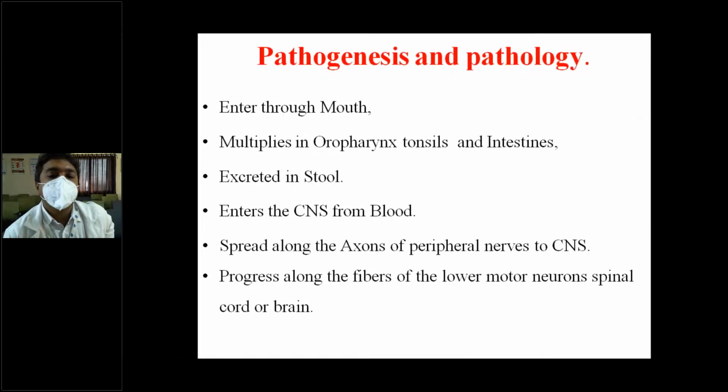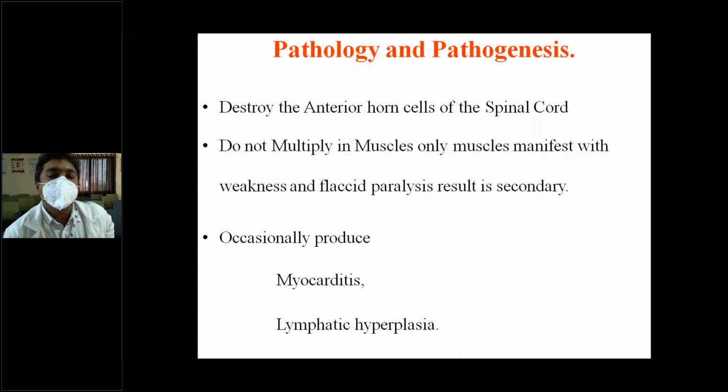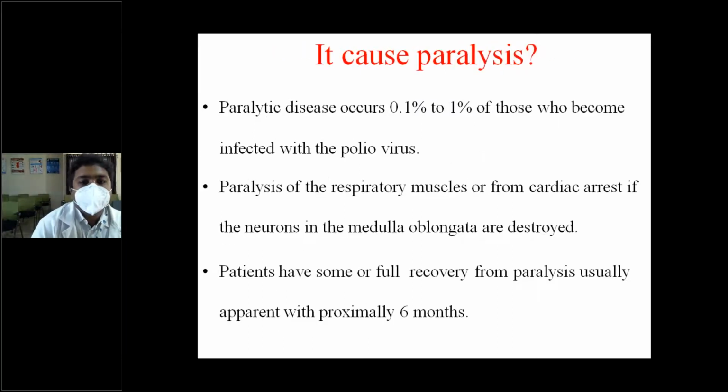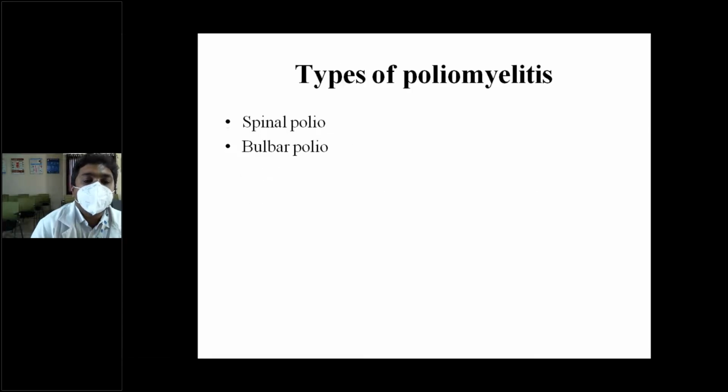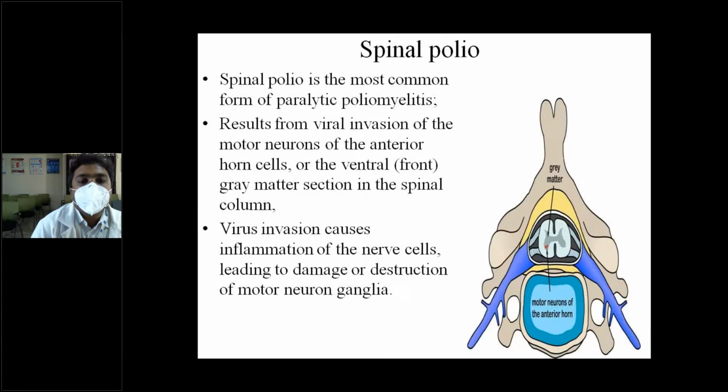It is transmitted through the fecal-oral route, destroys the anterior horn cells in the spinal cord, and multiplies in the muscles to manifest weakness and flaccid paralysis. Usually children aged 9 months to 5 years are affected. The main key feature here is asymmetrical paralysis with varying severity. We have spinal polio, which involves the spinal cord, and bulbar polio, which involves the brainstem. Spinal cord polio is common.